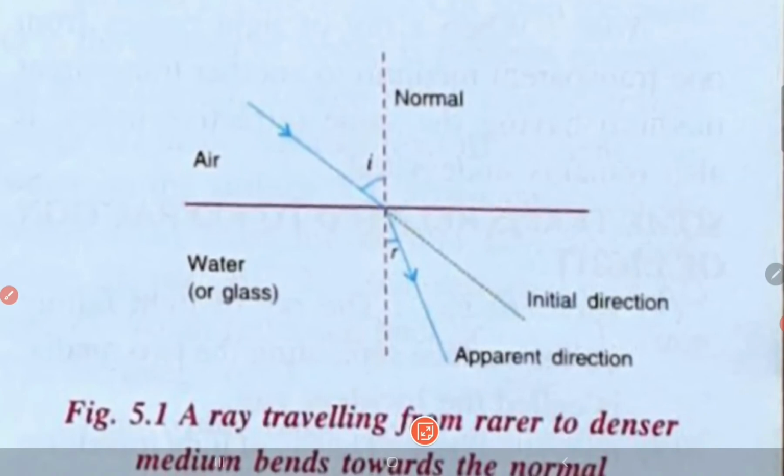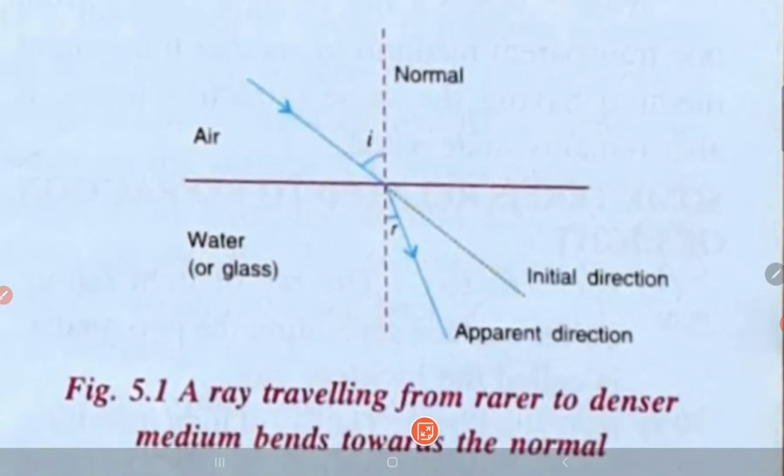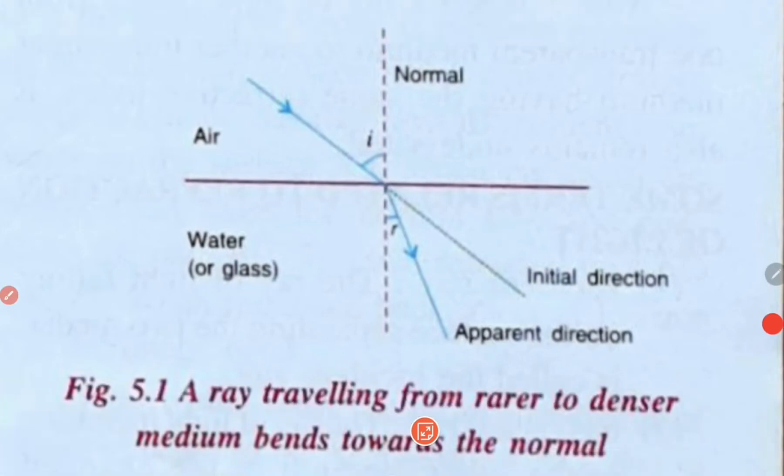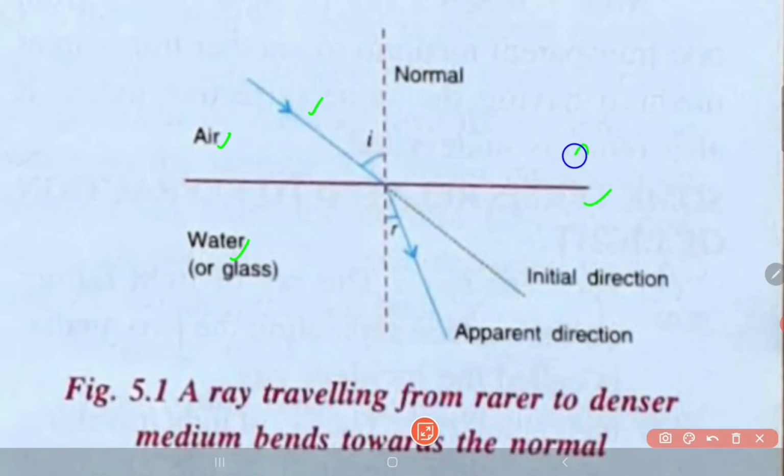Now here you can see this figure, this is a proper figure, better than what I have drawn. Here we have a figure where a light ray is traveling from air to water. Now you can see when the light ray comes from air, this ray strikes the surface, which is known as the surface of separation.